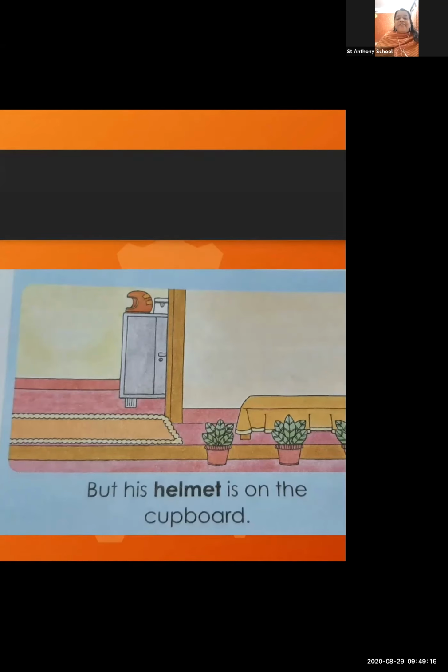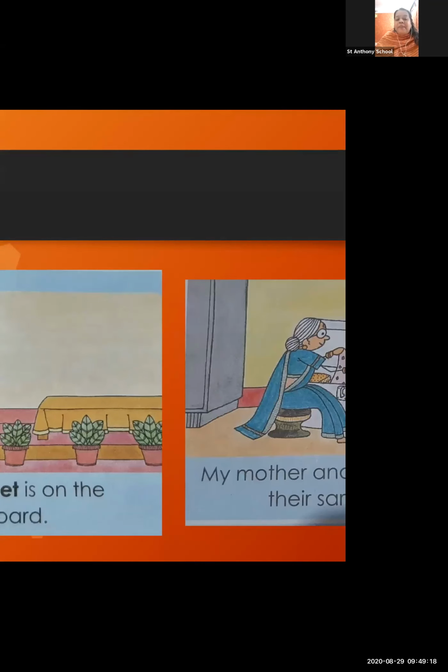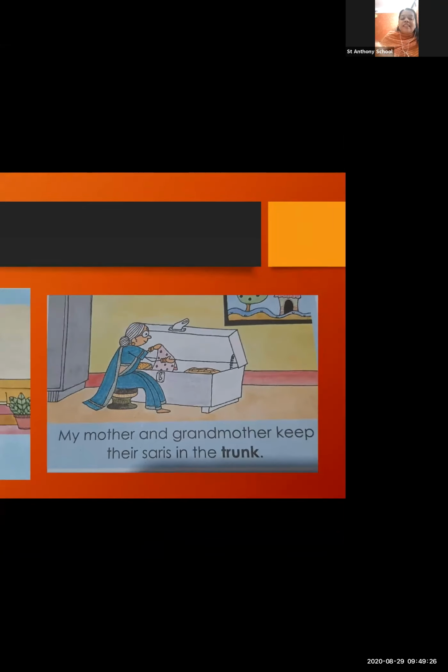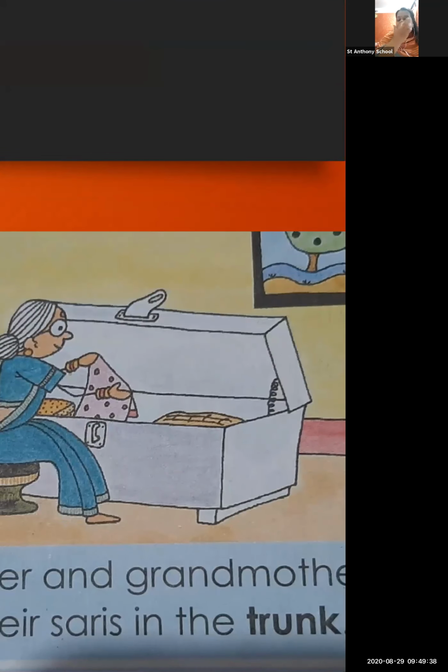Okay, fine, very nice. And in the next picture, who is there? Grandma or grandmother. So what the girl is telling about the action of her grandmother is, my mother and grandmother keep their saris in the trunk. So dear students, here you can see a big box. Now this big box is made of metal.